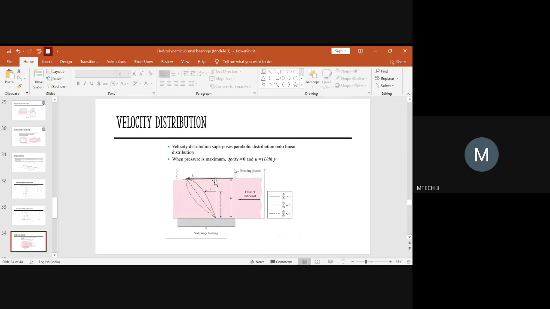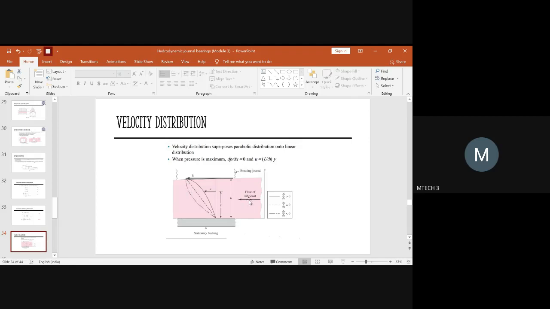But as the different layers of the fluid come down nearer to the fixed plate, it will be moving with a velocity gradient lesser than the velocity with which it moves across the contacting surface of the moving plate. So that you have to understand.